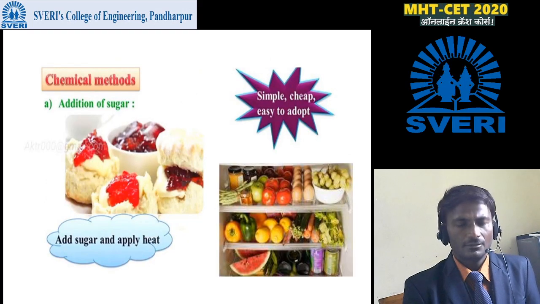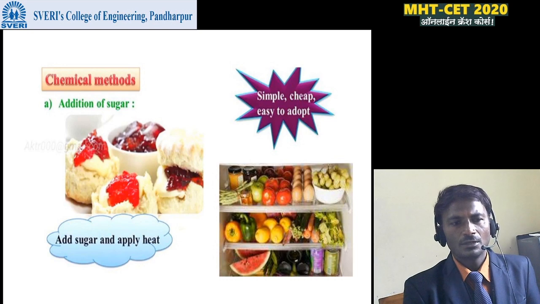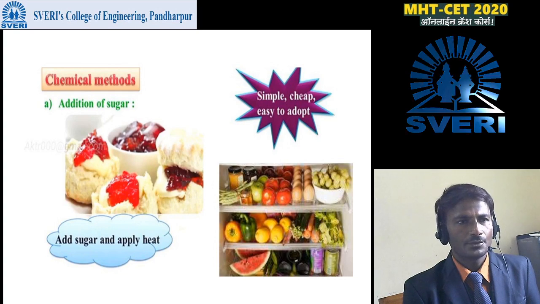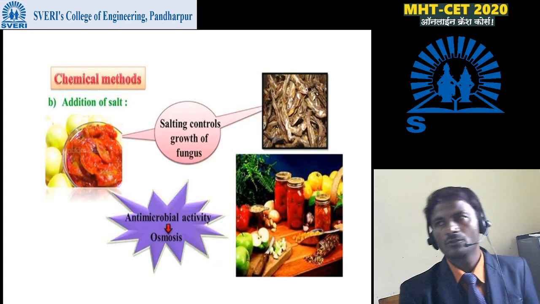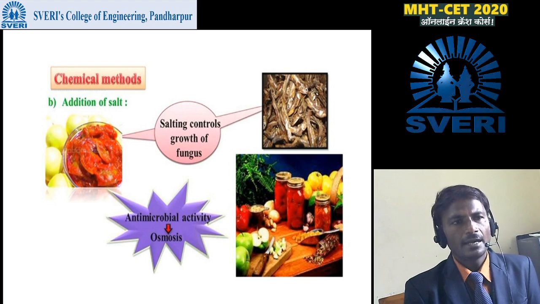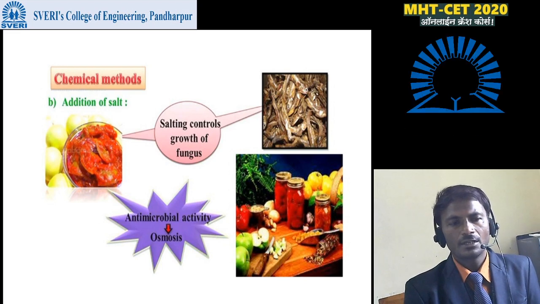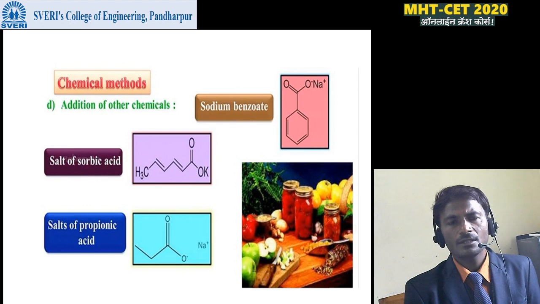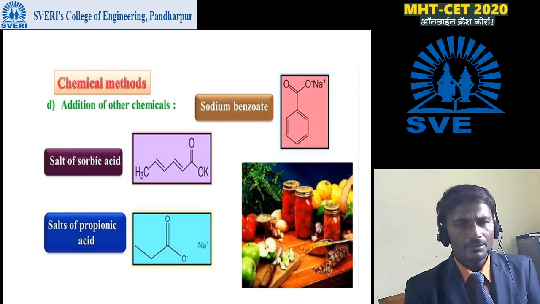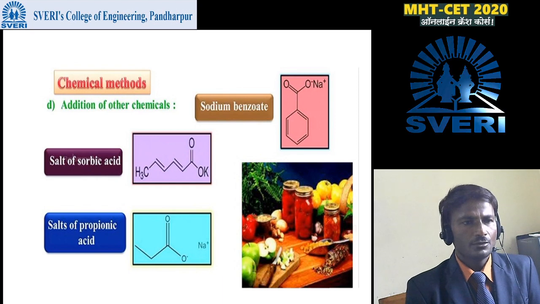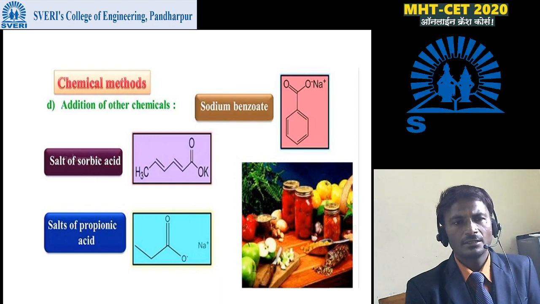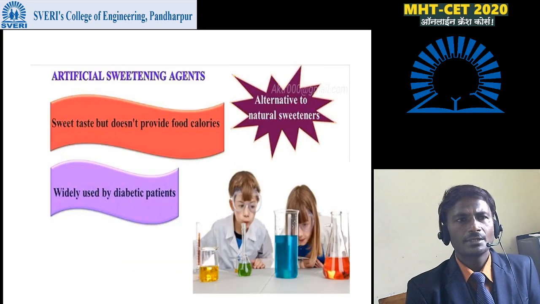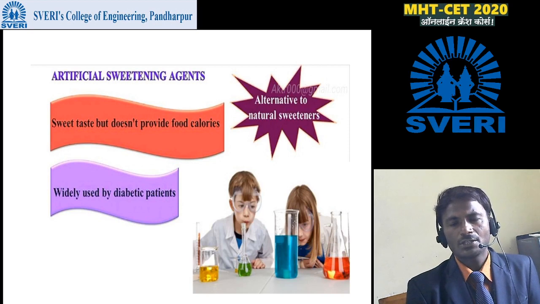Then in the chemical method, we add sugar. After adding, we can apply heat. These processes are simple, cheap and easy to adapt, and we can use them to preserve food material. Addition of salt: salting controls the growth of fungus. Antimicrobial activities, osmosis. In chemical processes, sodium benzoate can be used as a preservative. Salt of sorbic acid and salt of propionic acid are some chemicals or preservatives we can add to the food. Then artificial sweetening agents, alternatives to the natural sweeteners.